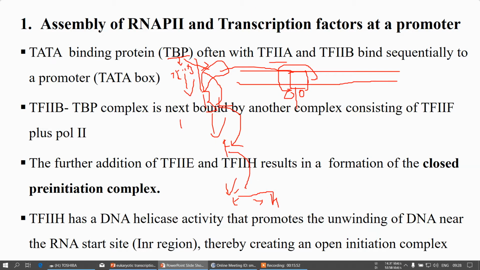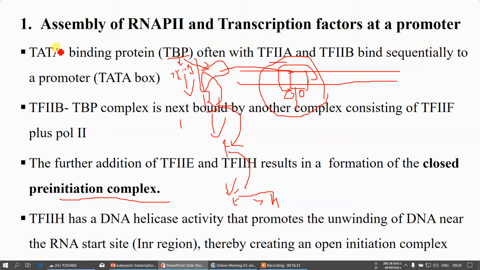So here in the slide I mentioned a few points. The TATA binding protein often binds with 2FA and 2FB sequentially at the promoter site. The 2FB TBP complex is next bound by another complex consisting of 2F and Pol 2, that is polymerase 2. The further addition of your transcription factor 2E and 2H results in the formation of the closed pre-initiation complex. Once all these transcription factors are attached, that causes the formation of your closed complex.